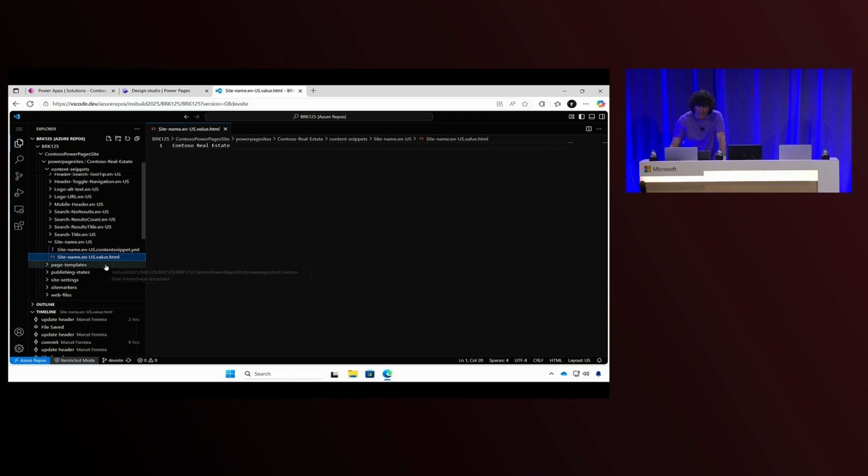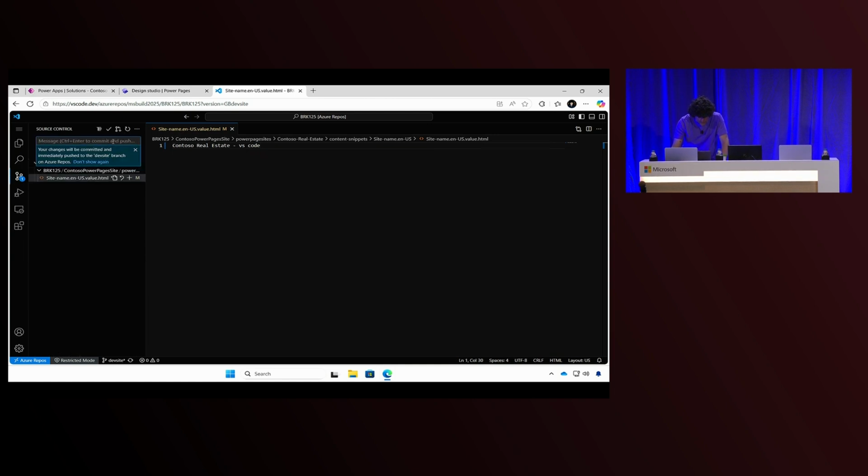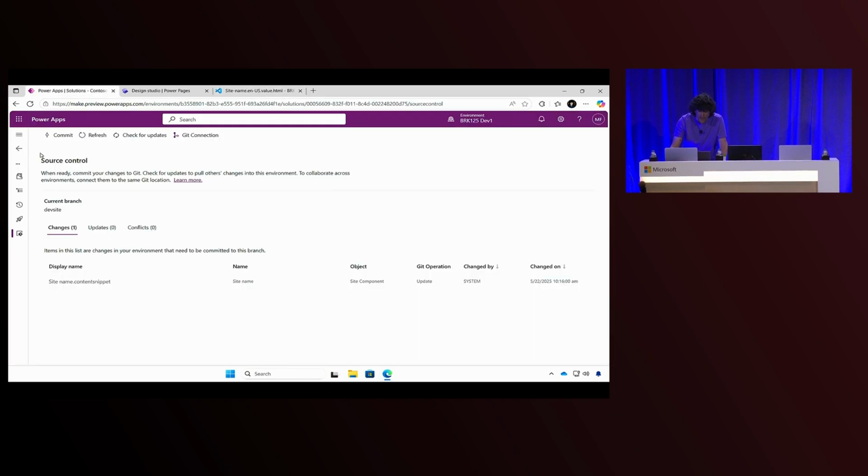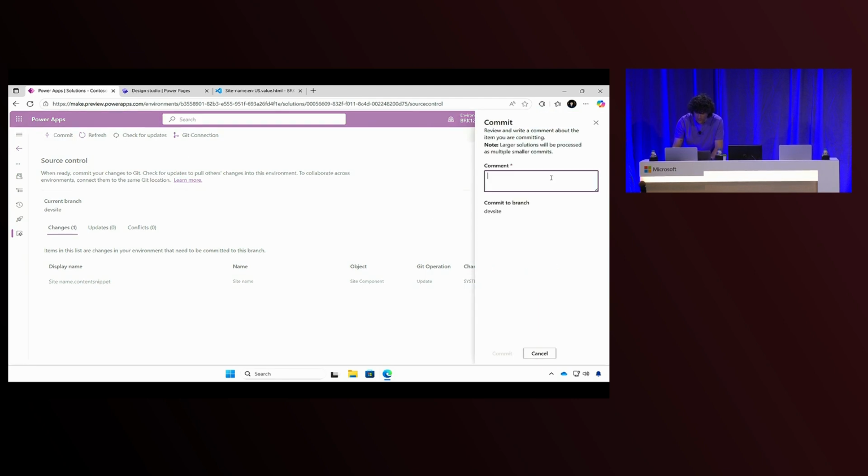So here I have the branch view. So for example, I changed the name, the header of the website, right? And I will do the same from my repo because I want to cause a conflict. The maker changed in the portal, and I will change in my branch. So here I'll put VS Code. And I will save that, and I will commit. OK, all done. Let's go back to the maker portal. And if I try to commit without checking for updates, you can see that it will not allow. And the point here is the maker is protected.